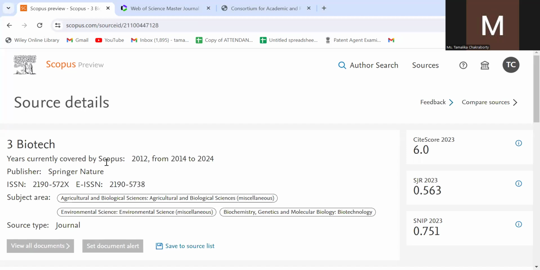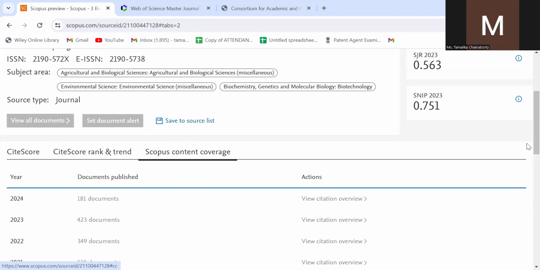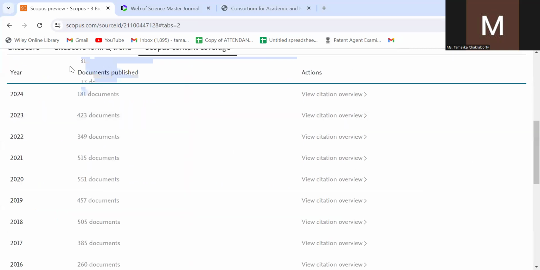It is currently covered in Scopus from 2014 to 2024. Already it is there, but it will be renewed for the next set of years if the journal maintains quality. If you want to see whether this journal is actually publishing quality papers, you just click on Scopus content coverage. These are the total number of papers published by this journal every year, which are directly transferred to Scopus for indexing.